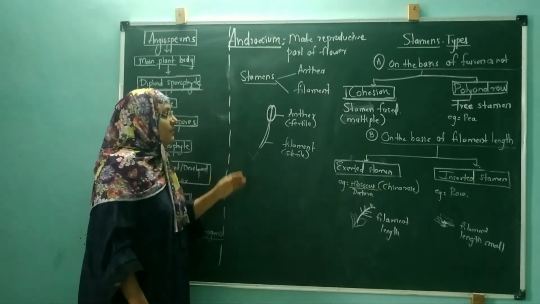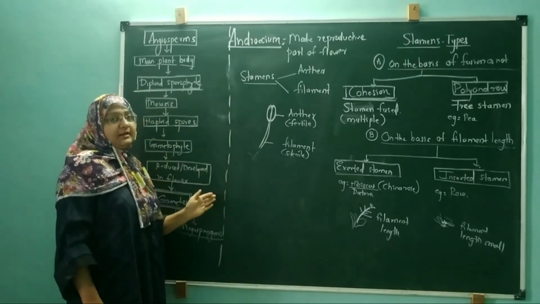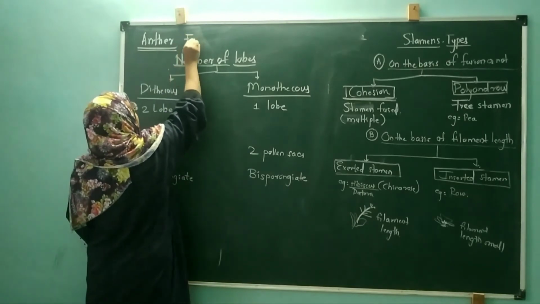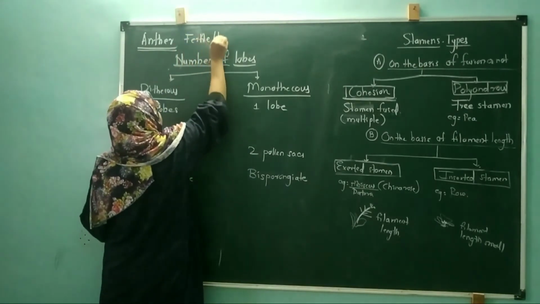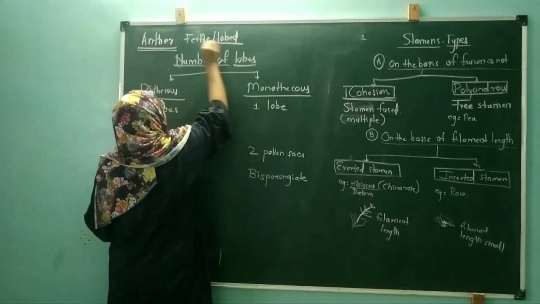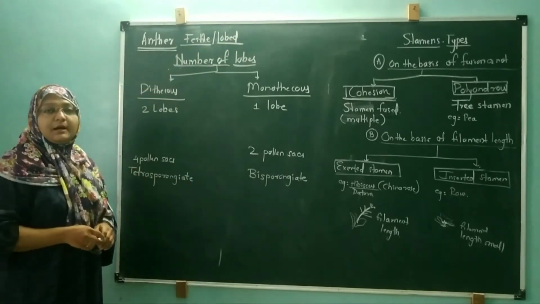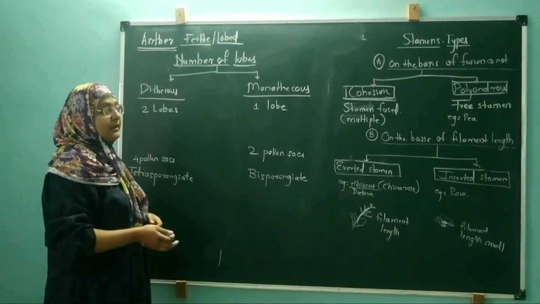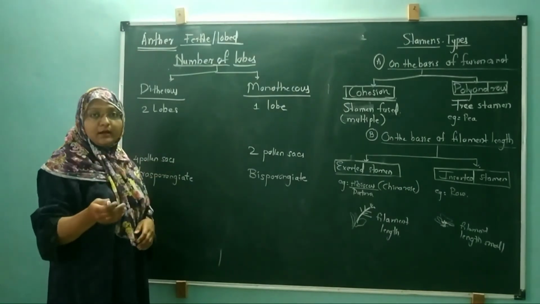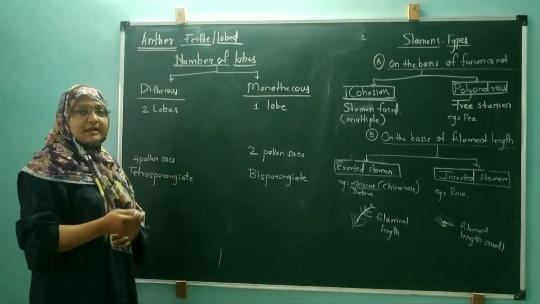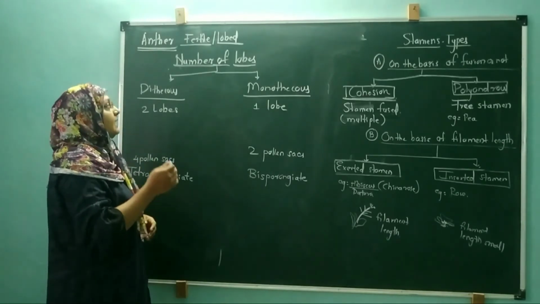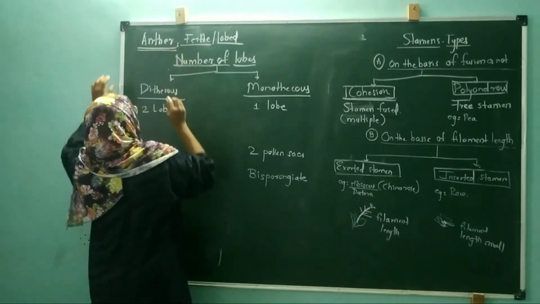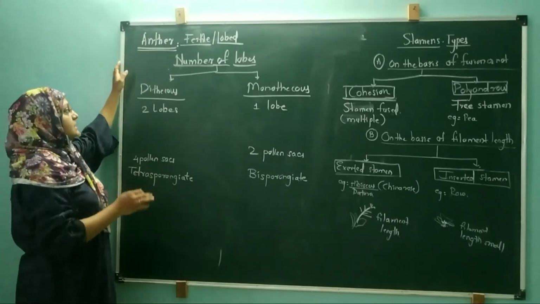Next, depending upon the nature of the anthers. The next is the anther. Anther is the fertile and lobed part. ये fertile part है, that will get developed into the male gametes. Some cells will get developed into the male gametes and it has lobes. इसके अंदर lobes रहते हैं जिसको हम लोग बोलते हैं section, and it is basically the fertile and lobed part. And the anther is nothing but the part of the stamen.